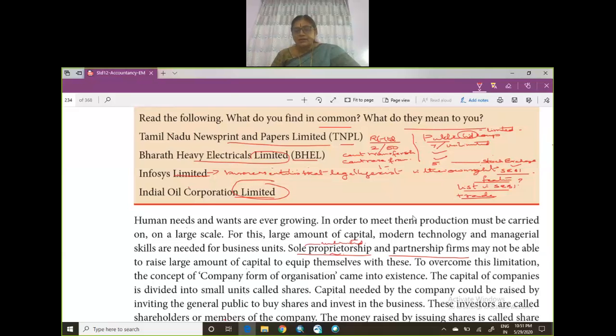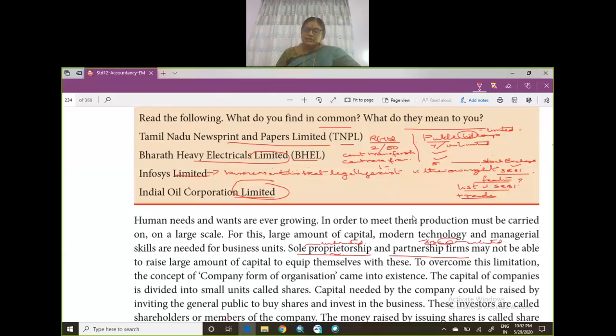In case of a partnership firm, they are jointly and severally liable. Now A, B, C, and D are partners. Now A and B are taking care of the business, and C and D are silent partners. A, B, C, and D have equally contributed to the business, but because of the negligence of A, they incur a loss. So you cannot say that because of A's negligence there is a loss, and B, C, and D are not responsible. All the four are responsible for the act of A. That's why we say that they're jointly and severally liable. And here in a partnership firm also, the liability is unlimited.